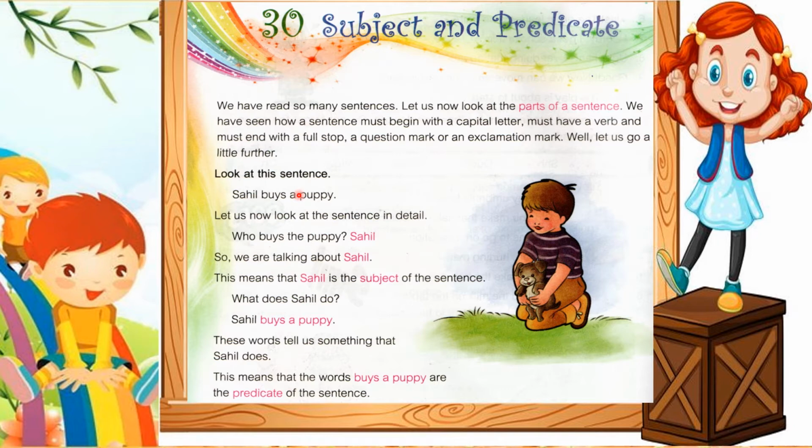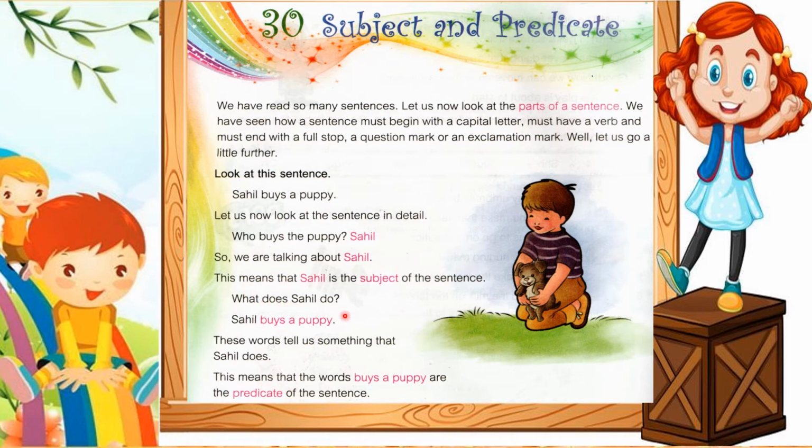Look at this sentence. Sahil buys a puppy. Let us now look at the sentence in detail. Who buys the puppy? Sahil. So, we are talking about Sahil. This means that Sahil is the subject of the sentence.